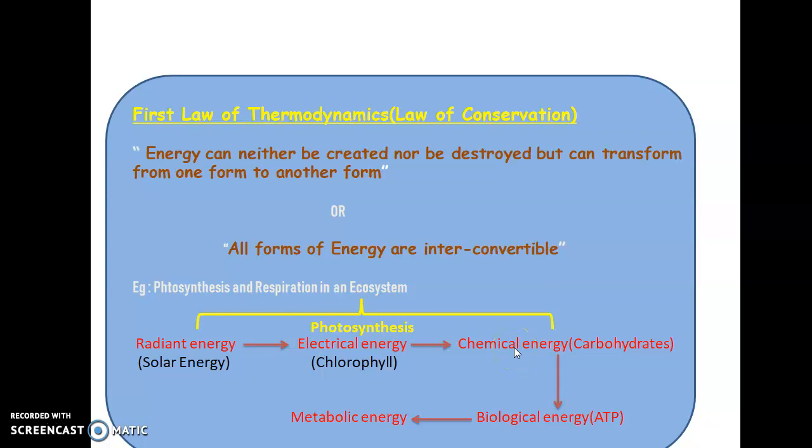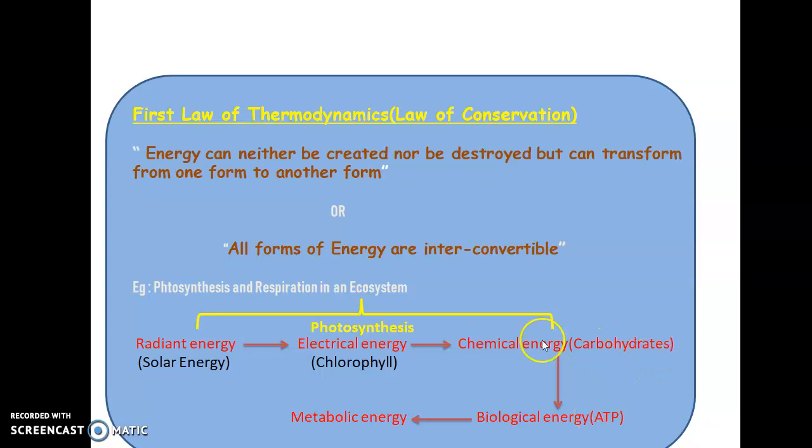And when it comes to animals, we know that all heterotrophs depend upon carbohydrate for their food and energy. In an animal's body, we generally eat this carbohydrate, so it will enter into our body. Then we undergo different processes like respiration. The two important processes of respiration are glycolysis and the Krebs cycle. In glycolysis and the Krebs cycle, the carbohydrate is split into carbon dioxide and water, thereby releasing the biological energy, or the ATP, right?